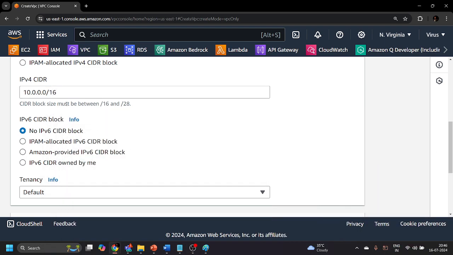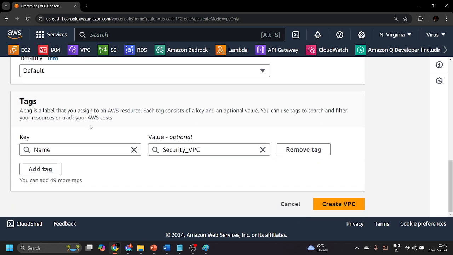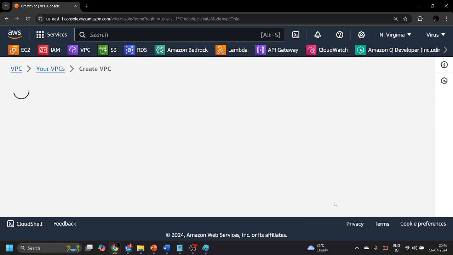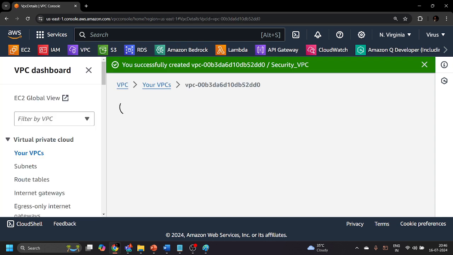That means that your IP address range will start from 10.0.0.0 and this slash 16 means that the first 16 bits of this particular IP address will be blocked, which means the first 16 bits cannot be changed. The next 16 bits can change. This is the CIDR range I'm providing to this particular VPC. Now leave everything default and just click on the create VPC button.